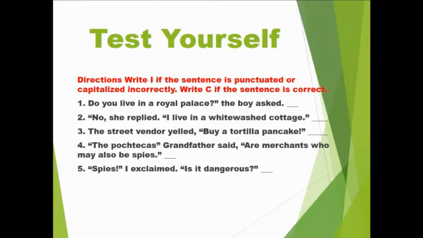Question number 4. The poach takers, grandfather said, are merchants who may also be spies. Just note where the punctuation marks are placed and see if they are correctly placed or incorrectly. Then write C or I. Question number 5. Spies, I exclaimed. Is it dangerous? Again, write I or C.